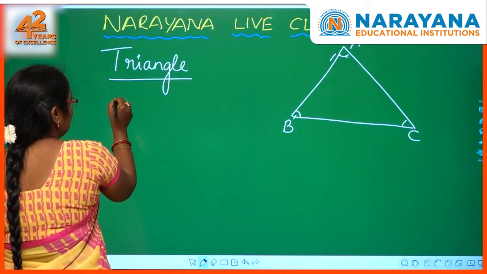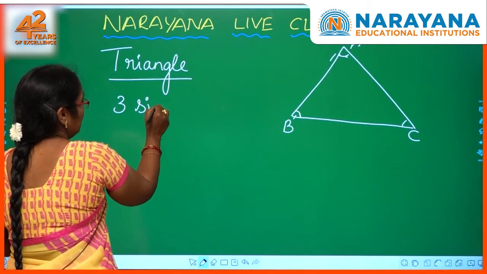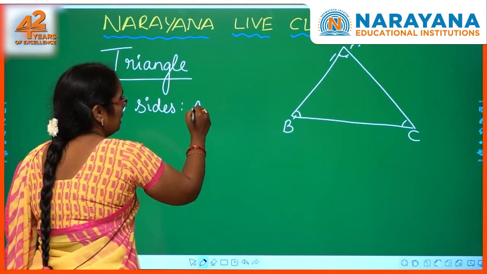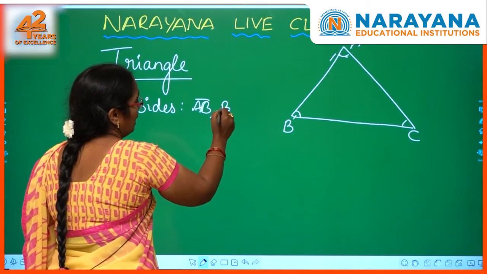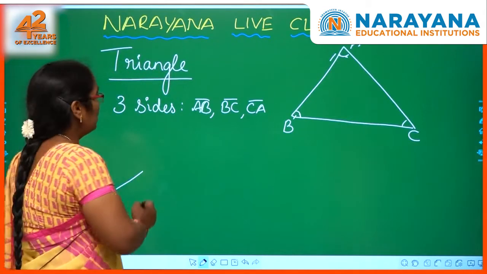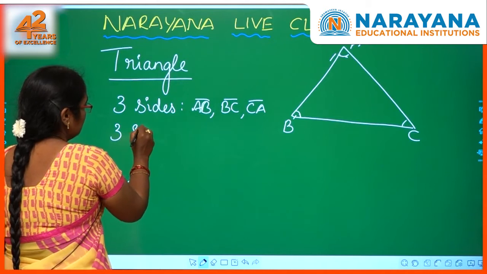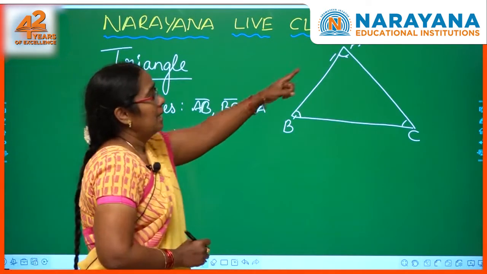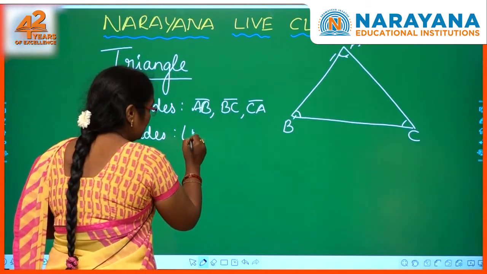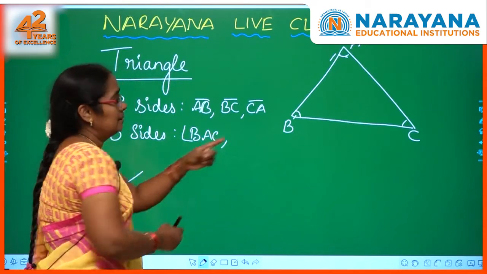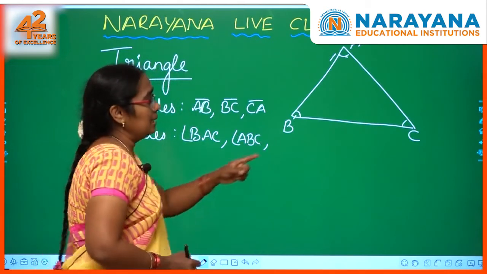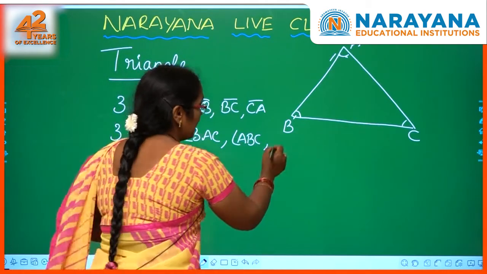So a triangle has 3 sides. We can name the sides. What are the sides of the triangle? AB, BC and CA. 3 sides are there. And also 3 angles. What are the angles here? The angles are angle A. Angle A can be represented with 3 letters also. That is angle BAC. Next, the second angle at B, angle ABC. And the third angle is formed at C. It can be named as angle BCA.